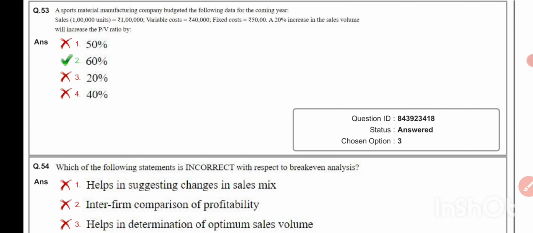A 20% increase in the sales volume will increase the PV ratio by 60%.